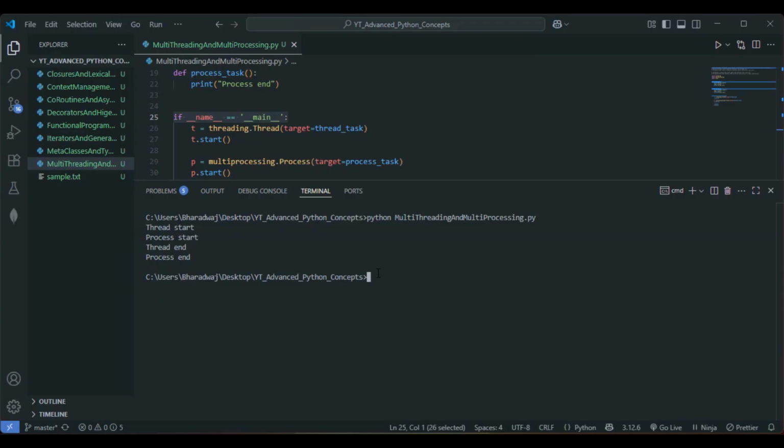Here we are making use of threading for input output bound tasks, and we are making use of multi-processing for CPU bound tasks, right? And one more thing: both threading and multi-processing help utilize the system resources efficiently.